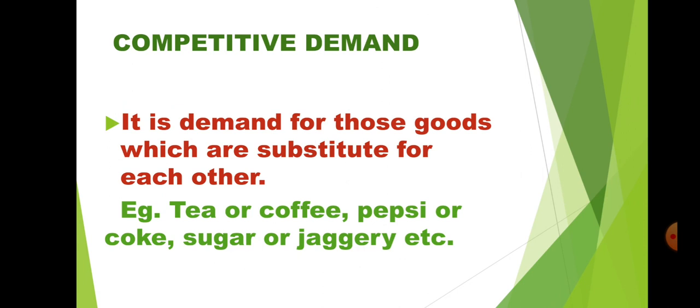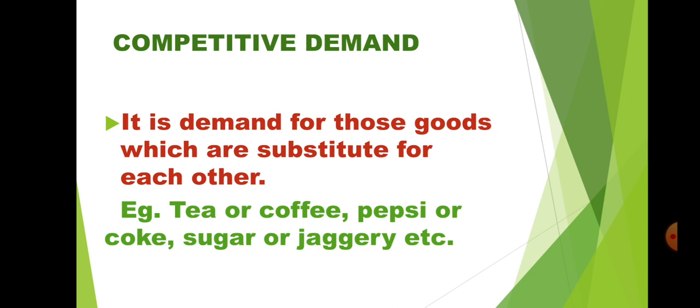The last type is competitive demand. Now the word competitive demand means here two or more commodities are competing with each other. See here, what is the meaning of competitive demand? It is the demand for those goods which are substitutes for each other. Now what is the meaning of substitute goods?